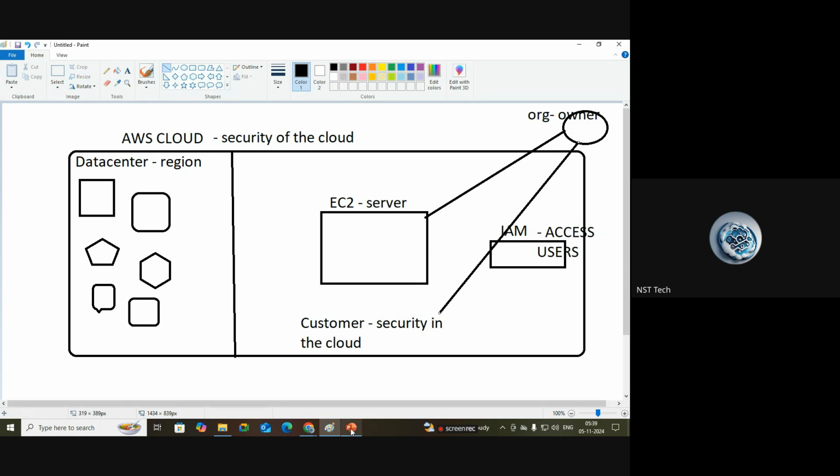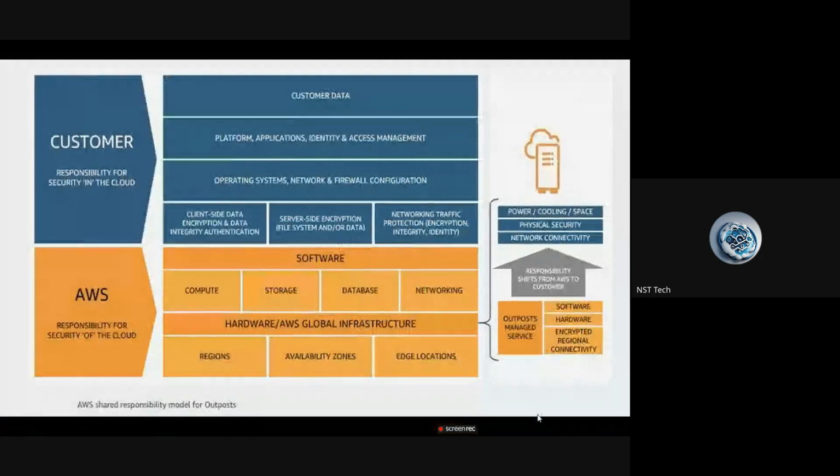If you go to the shared responsibility model, you can see that as per the model, the customer is responsible for security in the cloud, inside the cloud, and AWS is responsible for security of the cloud, to maintain that cloud. So to maintain the cloud or data center, what all will be there? We have seen in the previous videos.